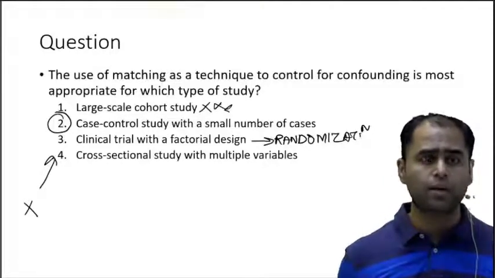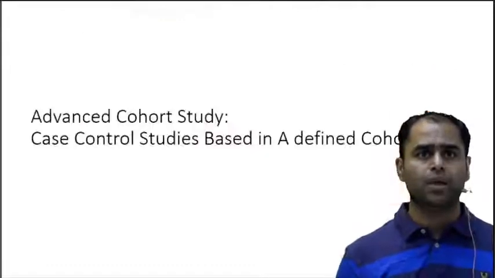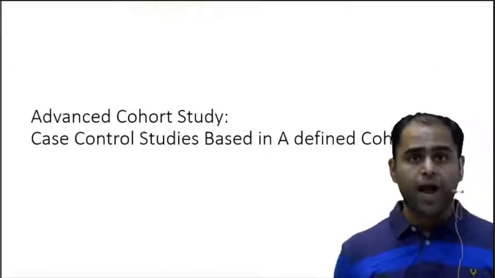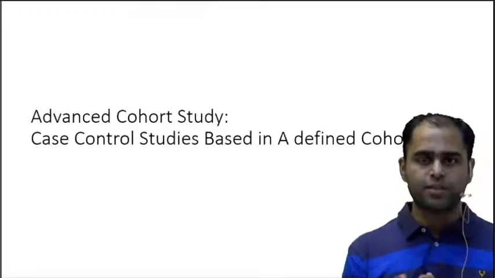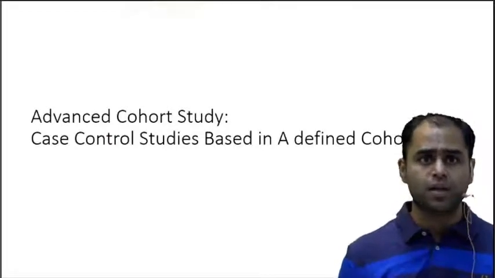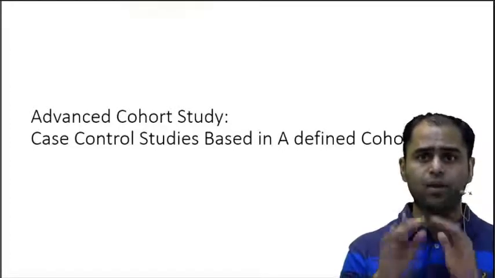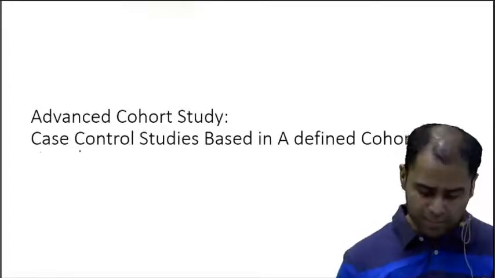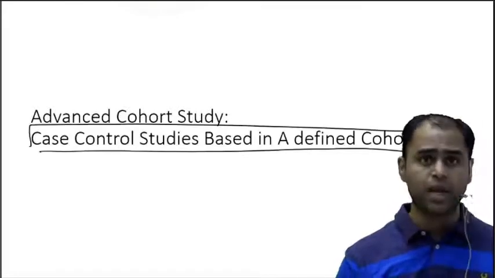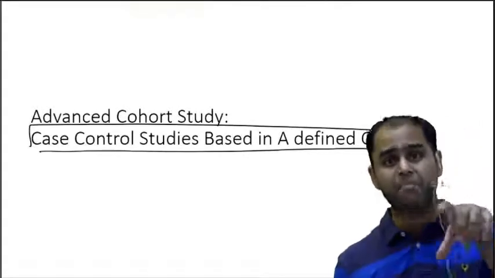Yes, done, over. Now, advanced cohort studies, the third topic of the series. These are case control studies which are based in a defined cohort. Now, this statement itself is an MCQ. They are case control studies which are embedded in a cohort.